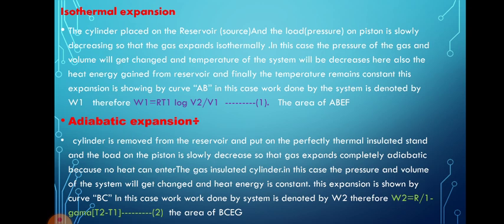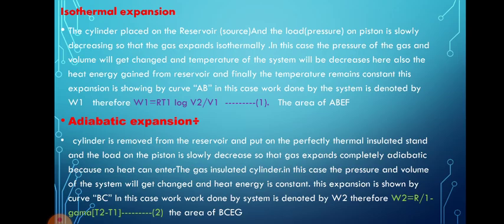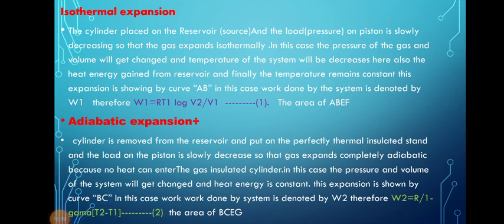This is shown by the curve AB. Therefore, the work done by the system is denoted by W1. W1 is equal to R into T1 log V2 by V1. This is the area of ABEF.